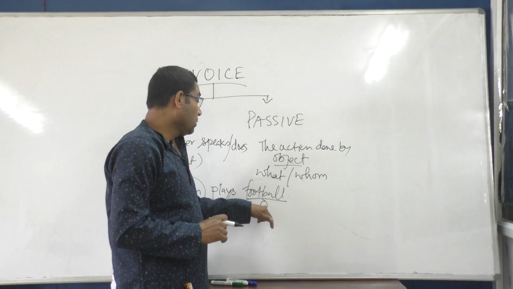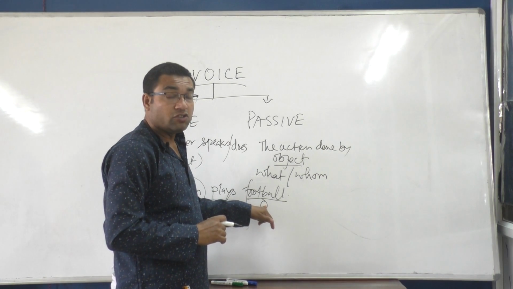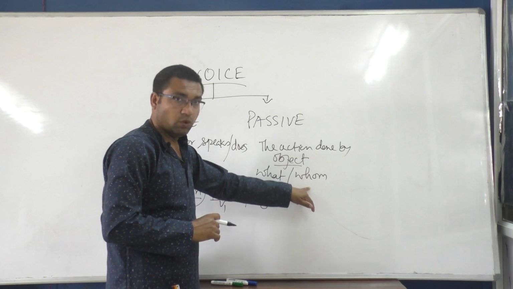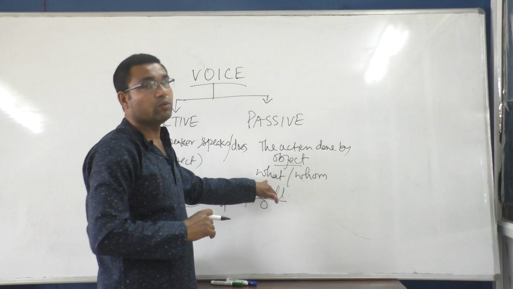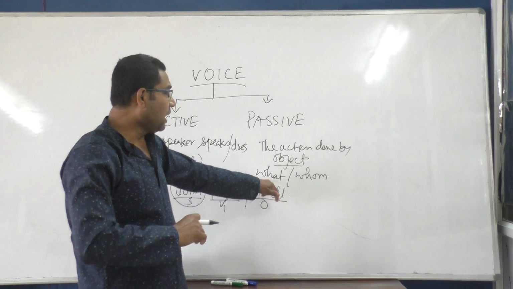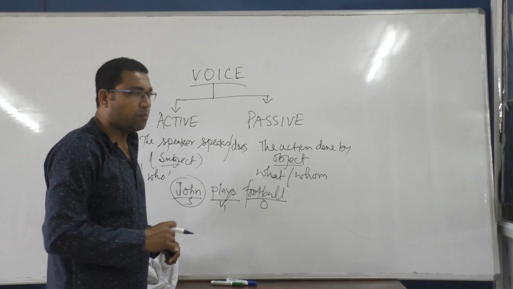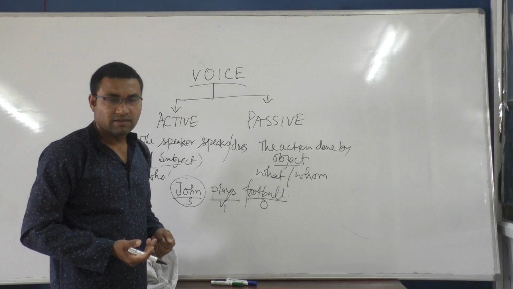So if we ask a question to the main verb, plays here, with what or whom, you can say, sir, I will ask the question with whom. Suppose I am asking this question, whom does John play? Does it make any sense?